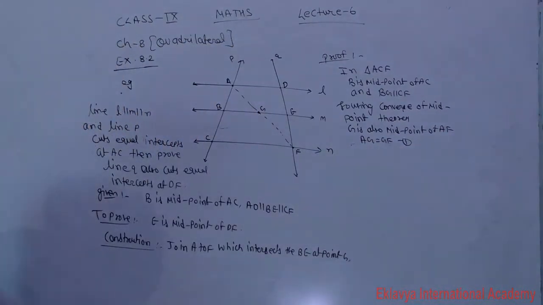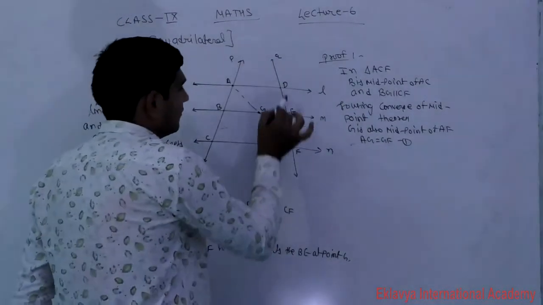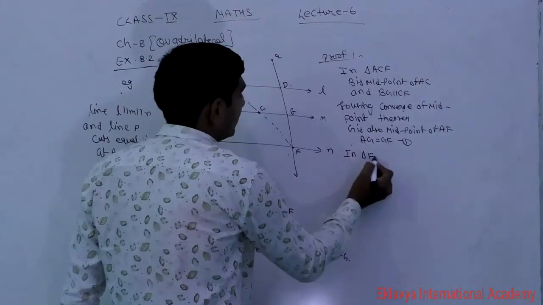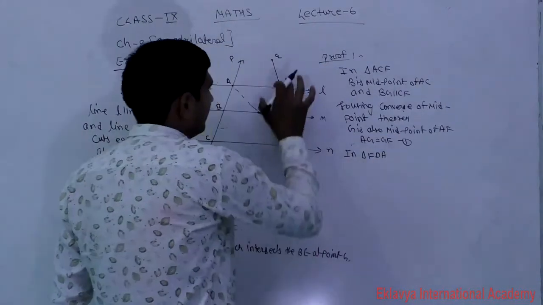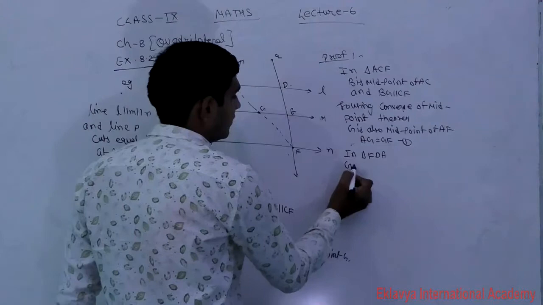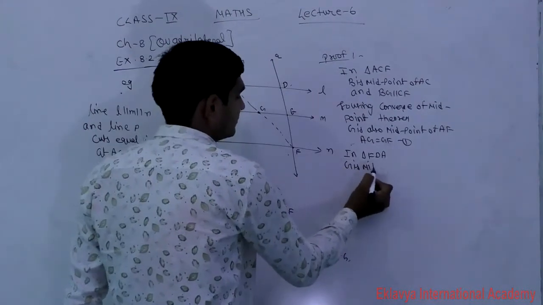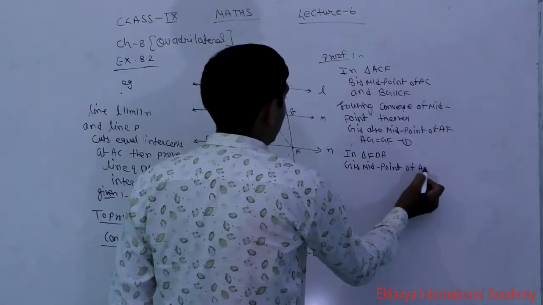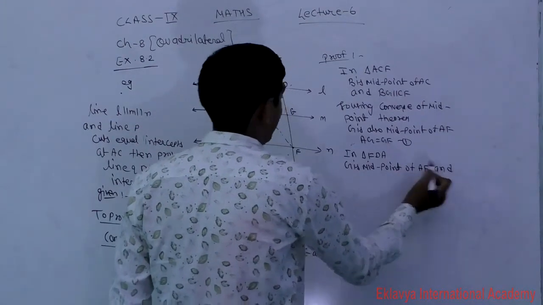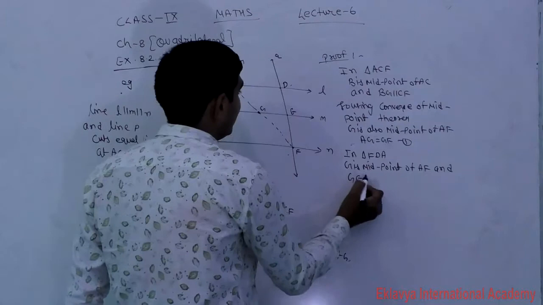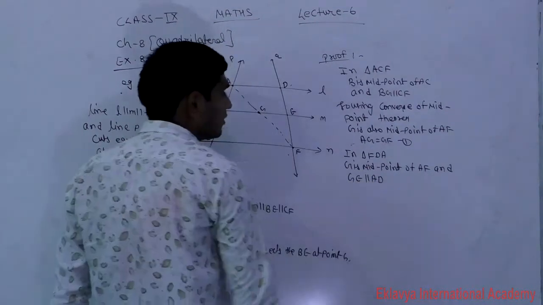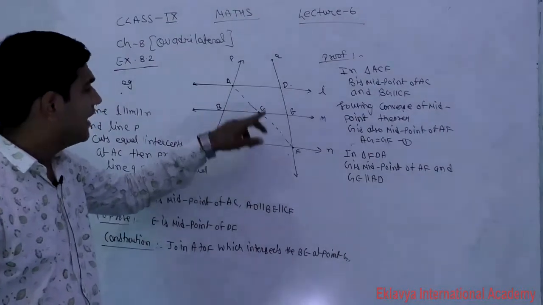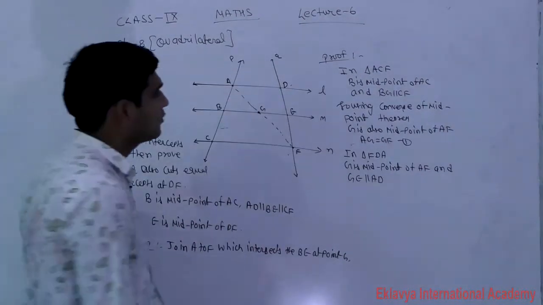Now again we will consider the second triangle, FDA. In triangle FDA, G is the midpoint of AF and GE is parallel to AD. G is the midpoint of AF and GE is parallel to AD.